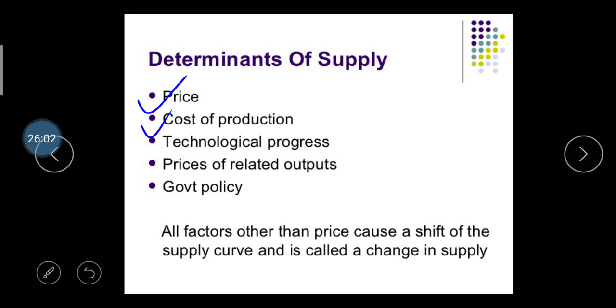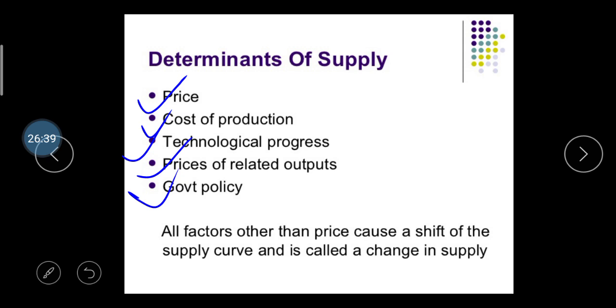Then after, technological progress. If your technological progress is higher at your production house, then you can also produce a higher quantity of product. If your technological progress is lower, then you cannot produce higher products. Then after, the price of related outputs. If your related output price is higher, then your margin of profit is lesser, and if the price of related output is lower, then your margin of profit is higher. Then government policies.